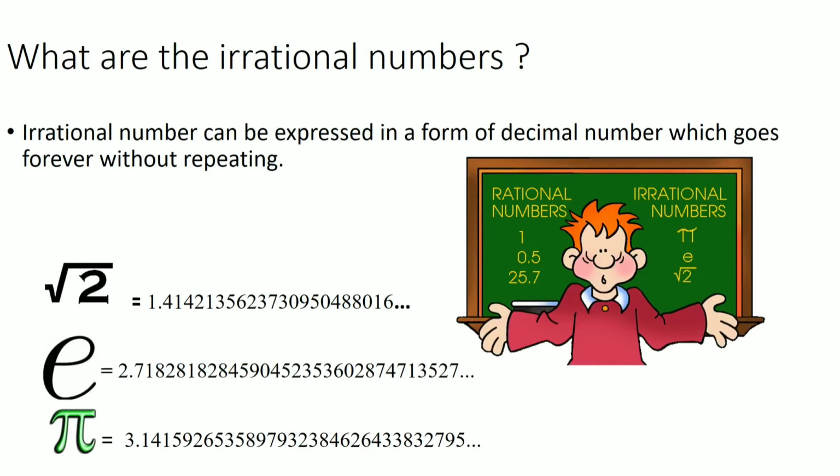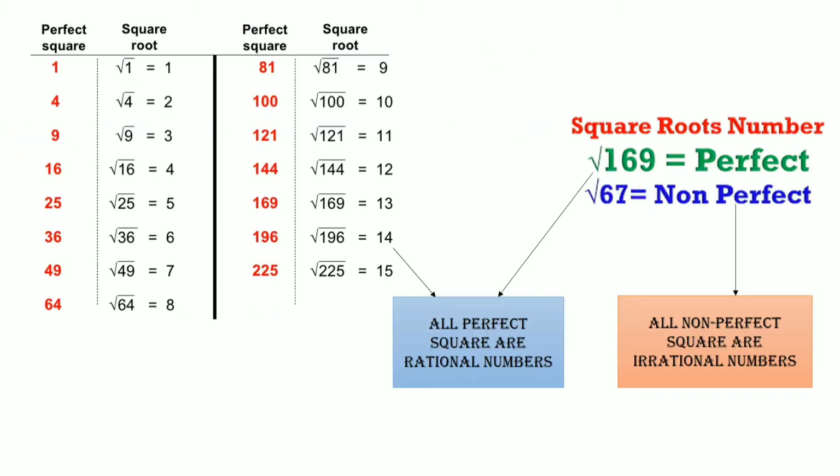What are the irrational numbers? Irrational numbers can be expressed in the form of decimal numbers which go on forever without repeating. As you can see in the example below, we have the square root of 2 and the number is going on. E and pi are the same, the value is not repeating and it's infinite. So among square roots, those that have a perfect square root are called rational numbers, and the ones that don't have a perfect square root are called irrational numbers.